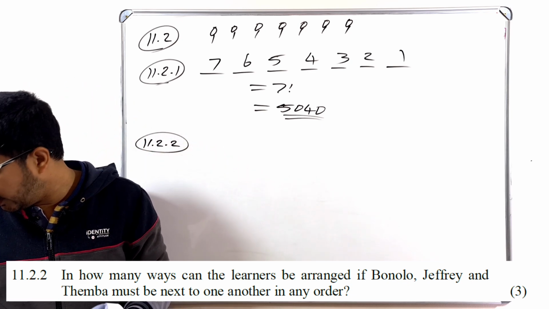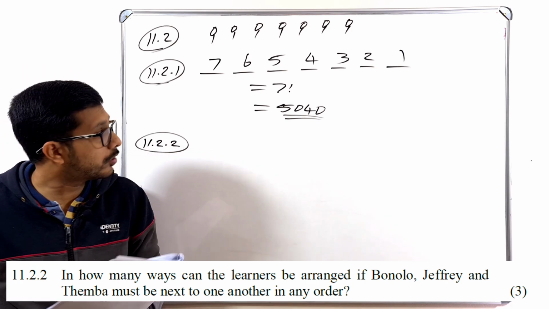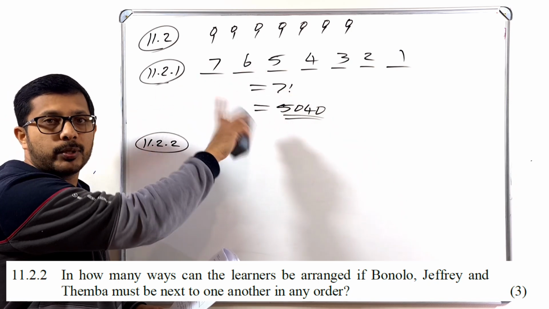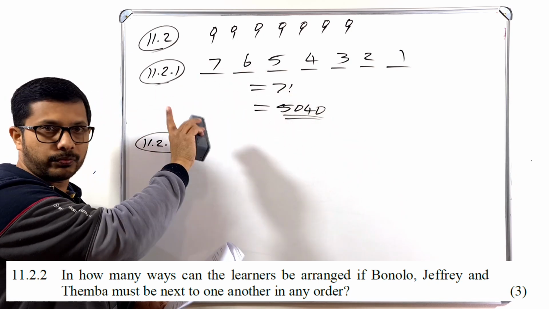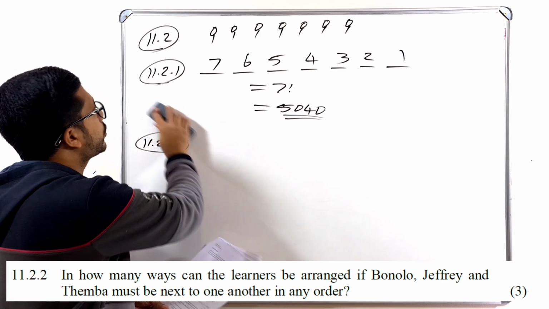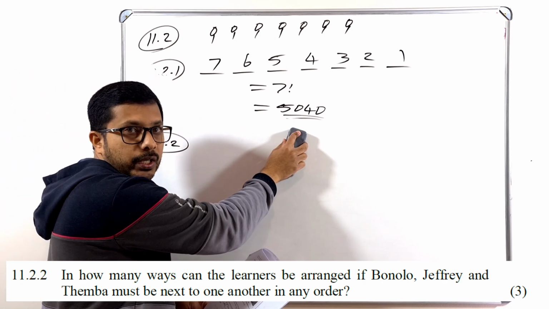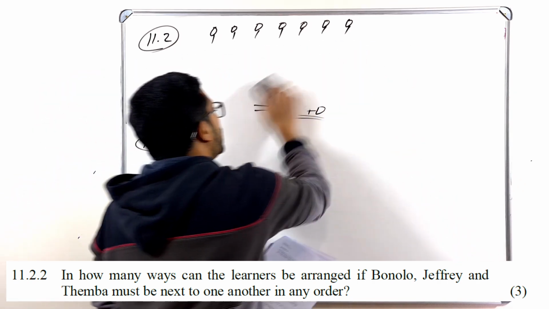So here they are saying that, okay, let me erase this one. Here total how many possibilities are there? Total without any condition, how many possibilities are there? 5040. Don't forget that, we want that one. Okay, so total without any condition there are 7 factorial different options. Okay, now let's go to the next question.